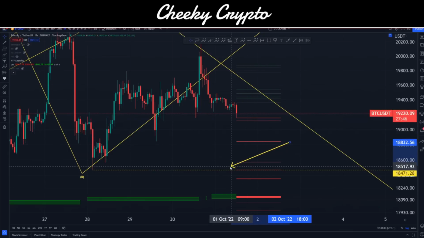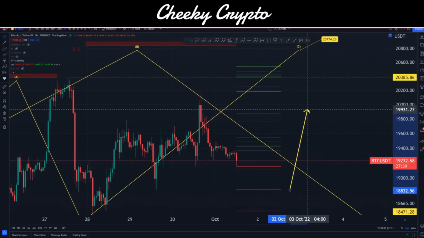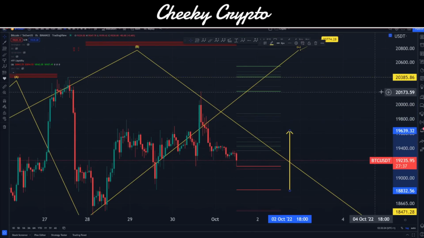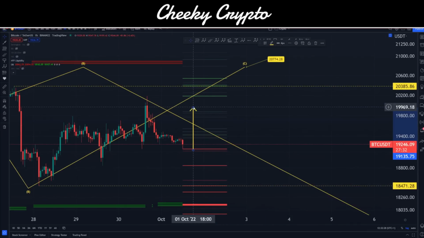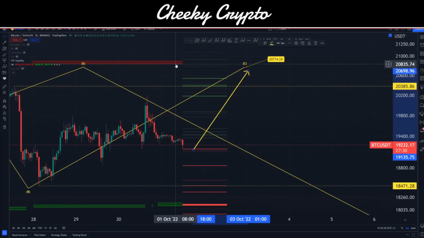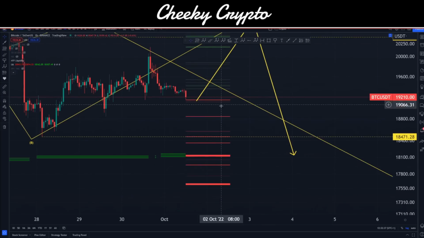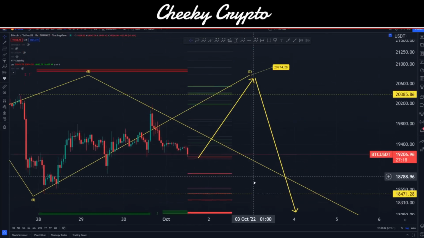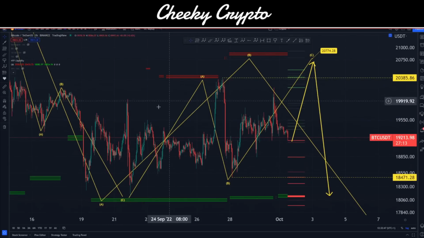Now, you'll notice that on my dashed lines, there is pockets of liquidity down here, and as I come up to this higher range, you can see that there's liquidity all on here as well. Okay, so I think under the structure that we've got with Elliott Wave theory, it makes the most amount of sense for the price to first come up, take advantage of all of this liquidity, including the order book. And then once that is done, we pull on down and we basically take out all of this liquidity and this order book. Okay, but if we were to come down first, we can't take advantage of this up here under the structure that we have with all of these moves.